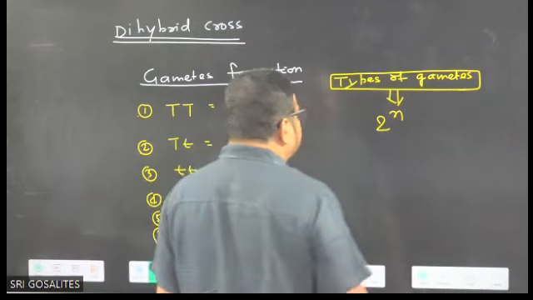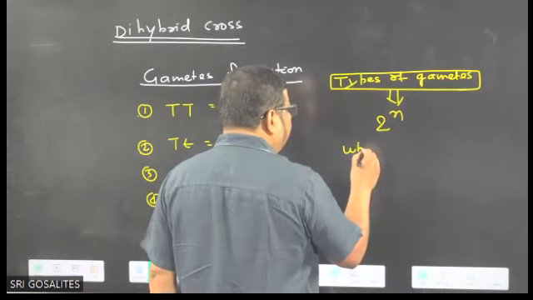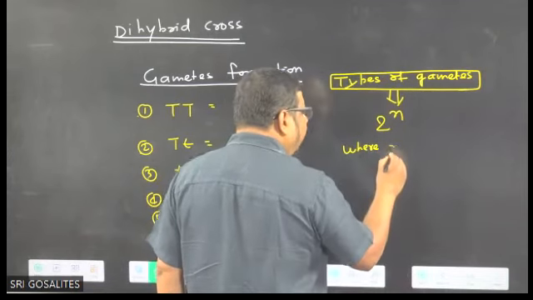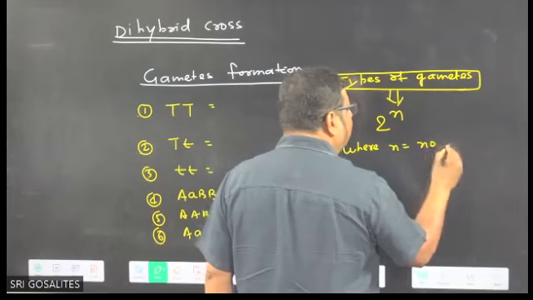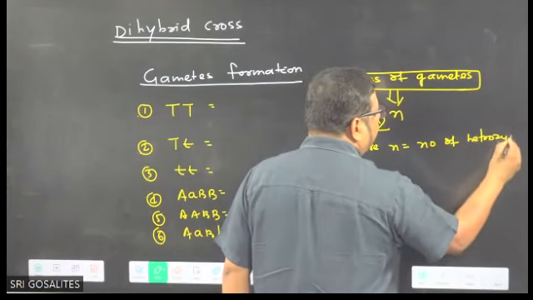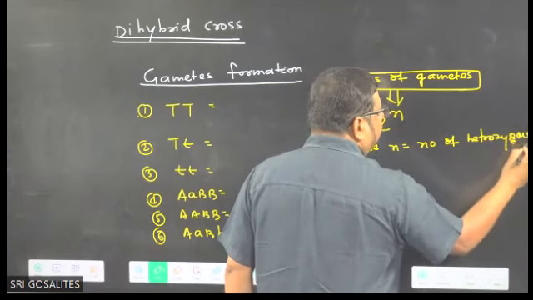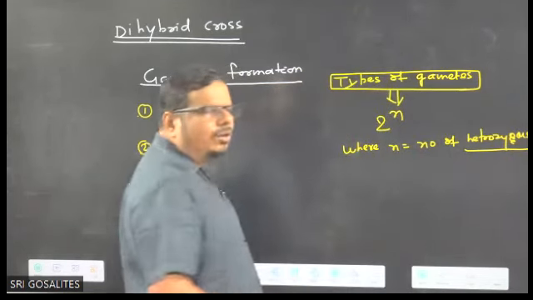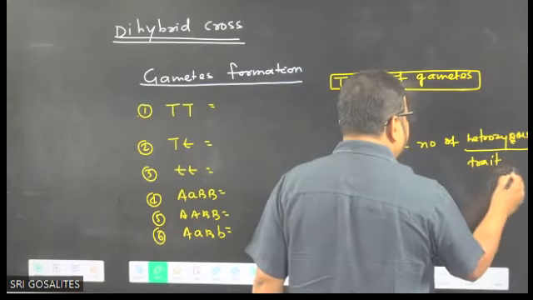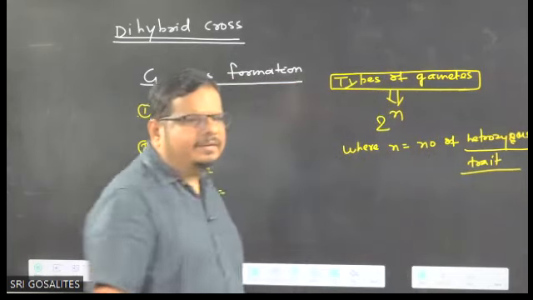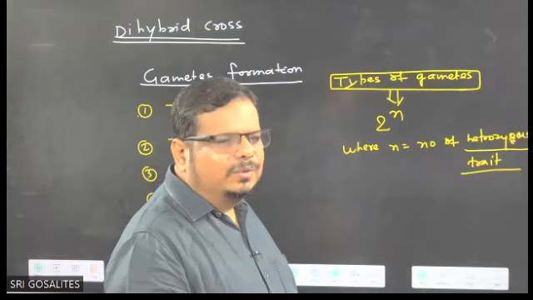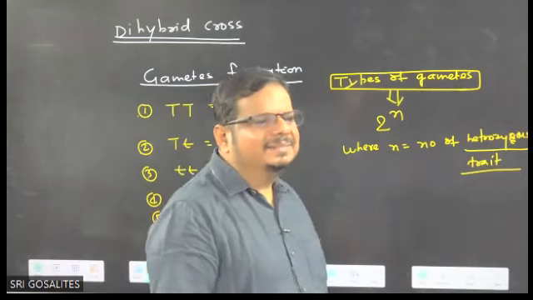Now you can say, sir, what is the n? Where n equals the number of heterozygous traits. Got the idea? Is it? Any confusion? Okay, ji.